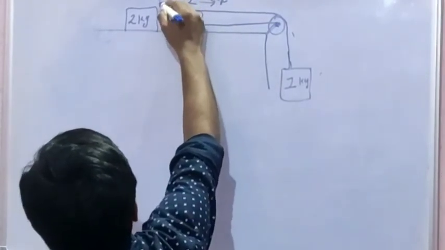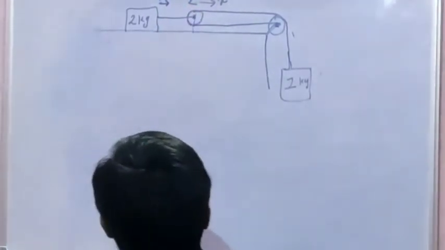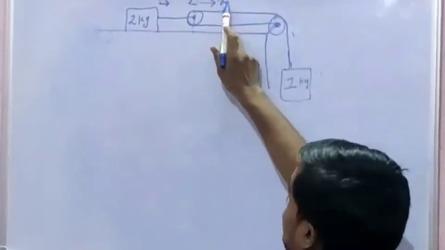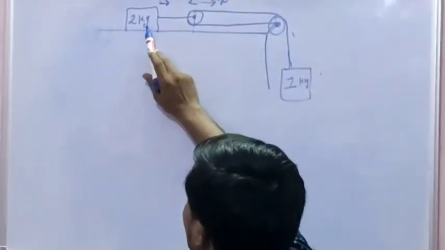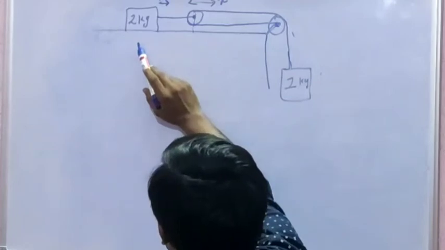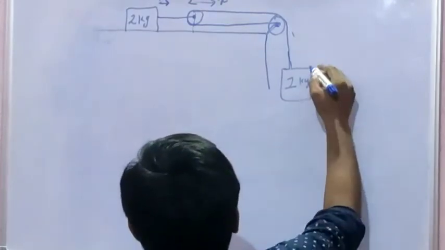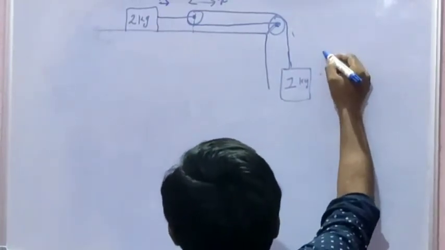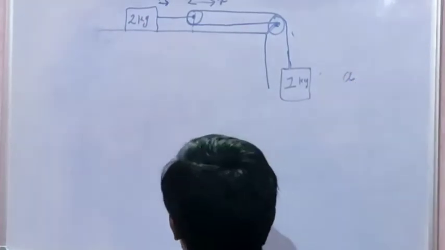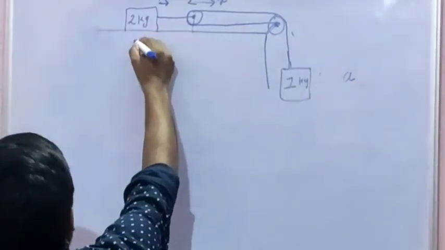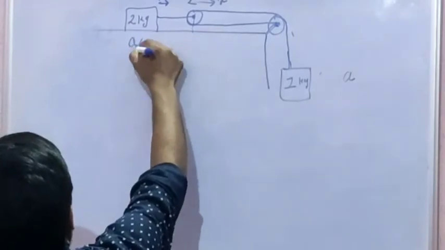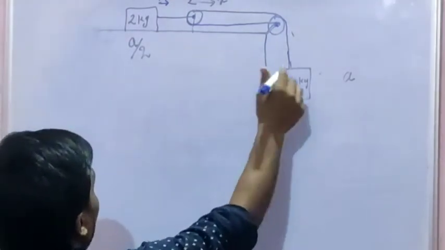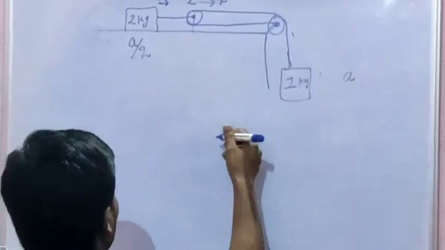When the displacement of the 1 kg body is x meter, then the displacement of the 2 kg body is x by 2. So if the acceleration of the 1 kg body is A, then the acceleration of the 2 kg body is A by 2. Now, draw the FBD of the 1 kg and 2 kg bodies separately.